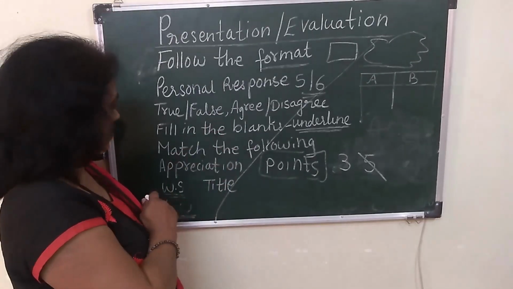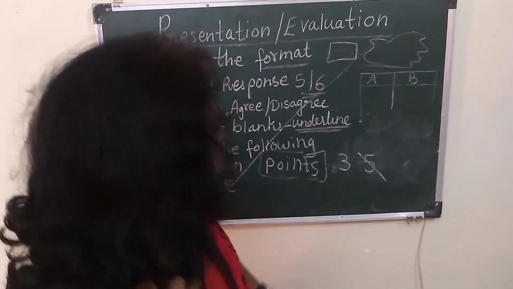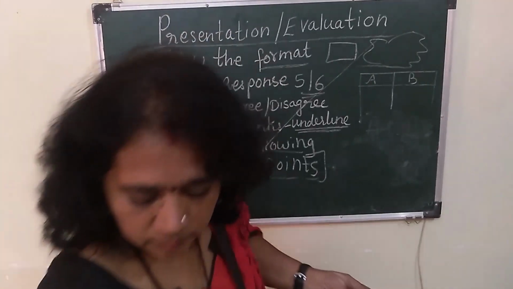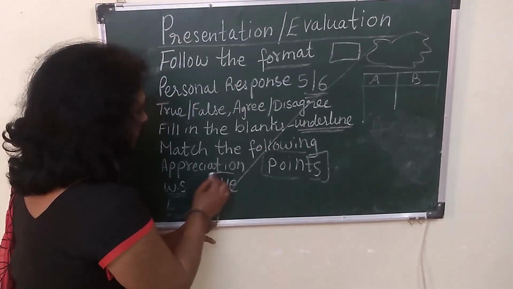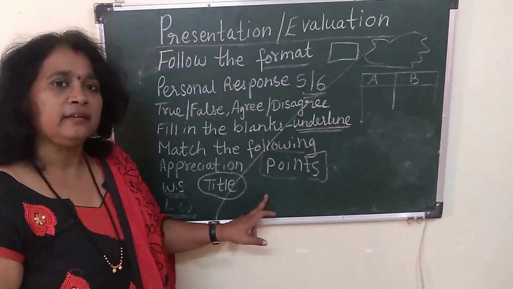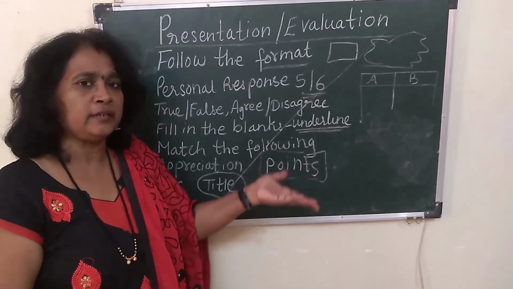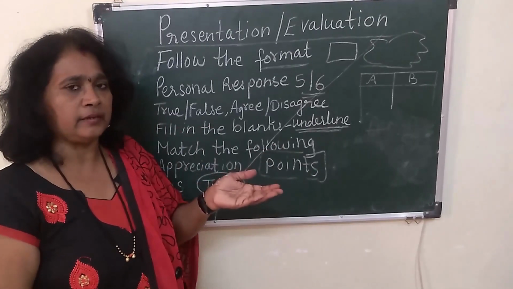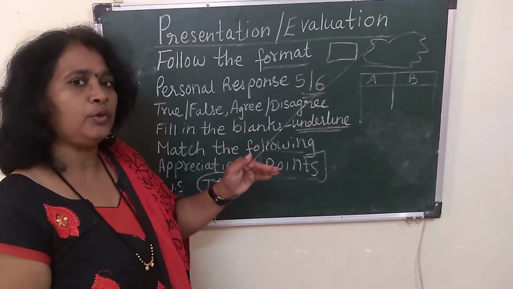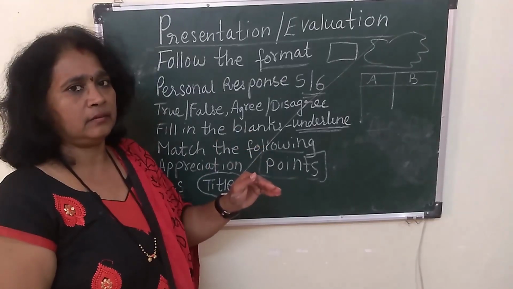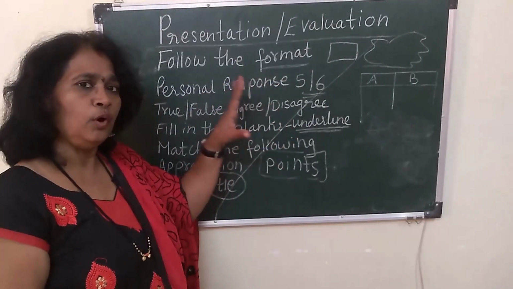so that you don't lose your marks. Now for writing skill, where it comes like story writing or the speech or the counter view, that time you are supposed to write the title, because the title carries 1 mark. Suppose a story is given to you and they have told you to give the title to the story. You have to give the title. If you have not given, you have lost 1 mark. So this is how your marks are divided in different ways, in different categories. So you have to follow.